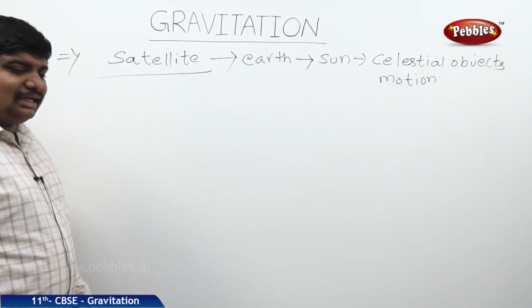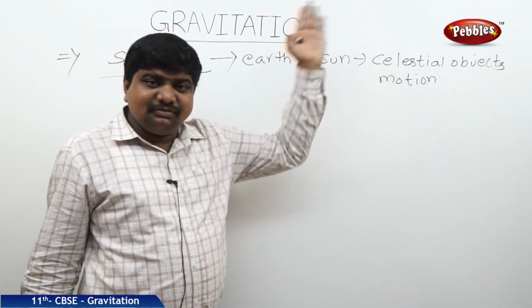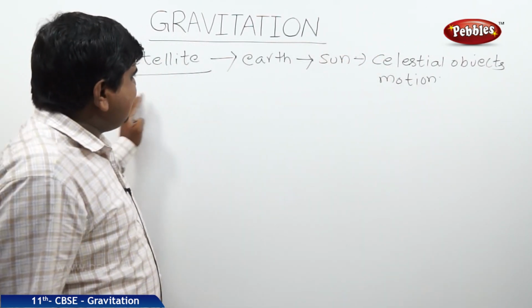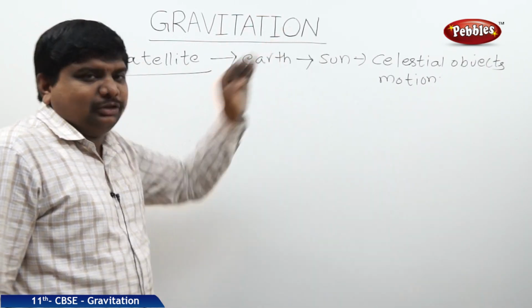Mr. Newton, one of the great scientists, has applied the gravitational force to this celestial object's motion also. That means he has applied this gravitational force to the planetary motion.